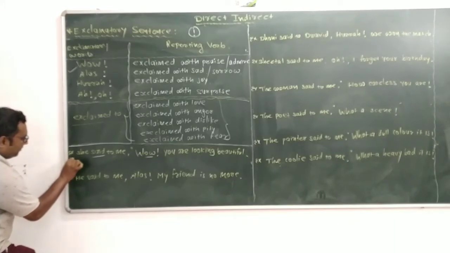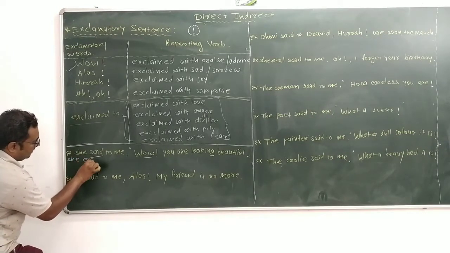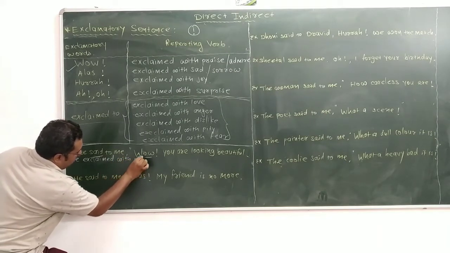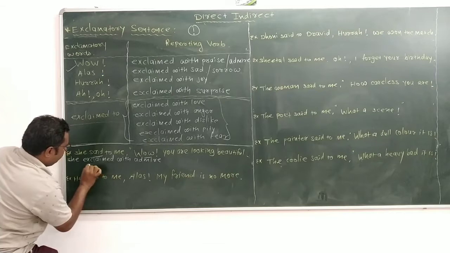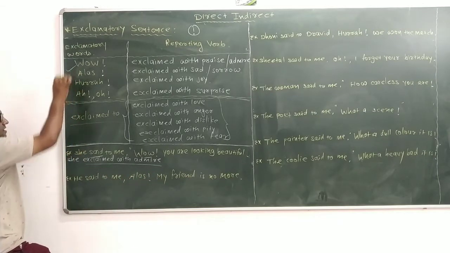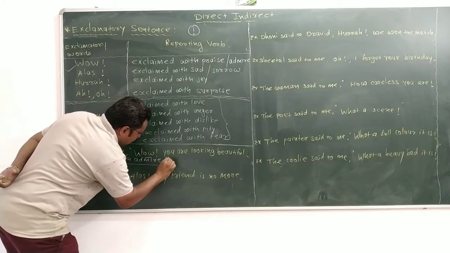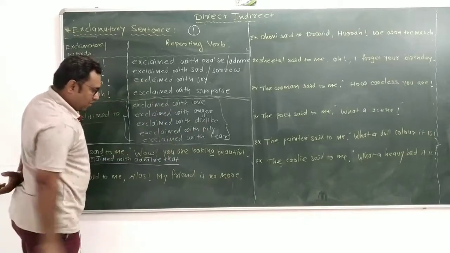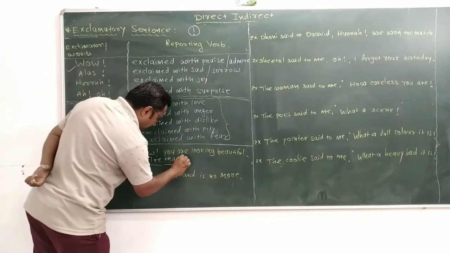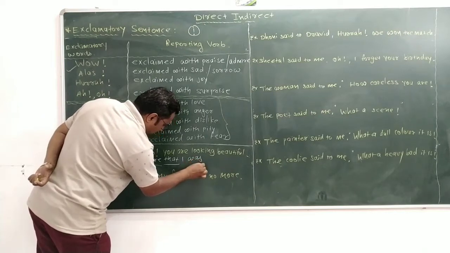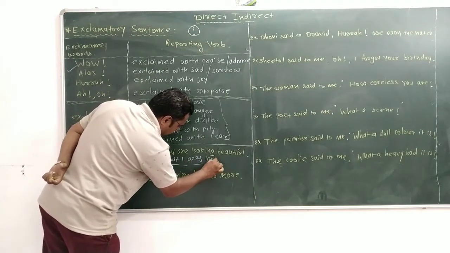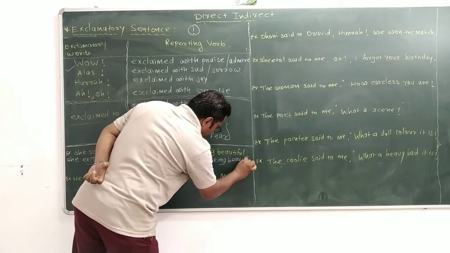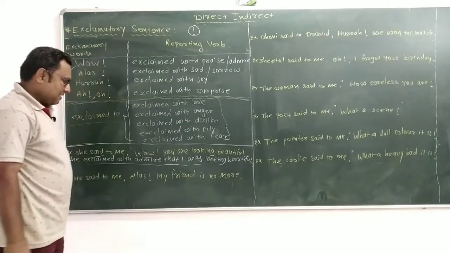So, she exclaimed with admire that now you are looking beautiful. So you means me, me means I. I was looking beautiful. Clear?